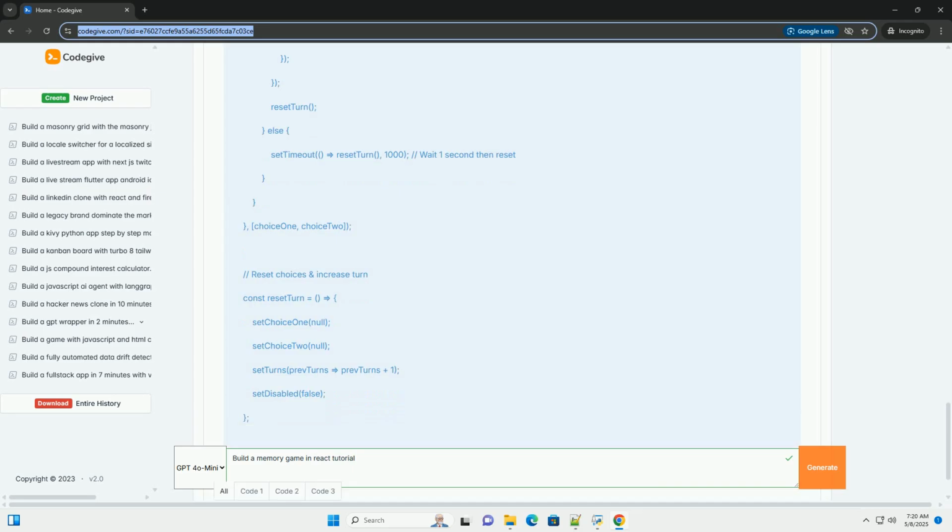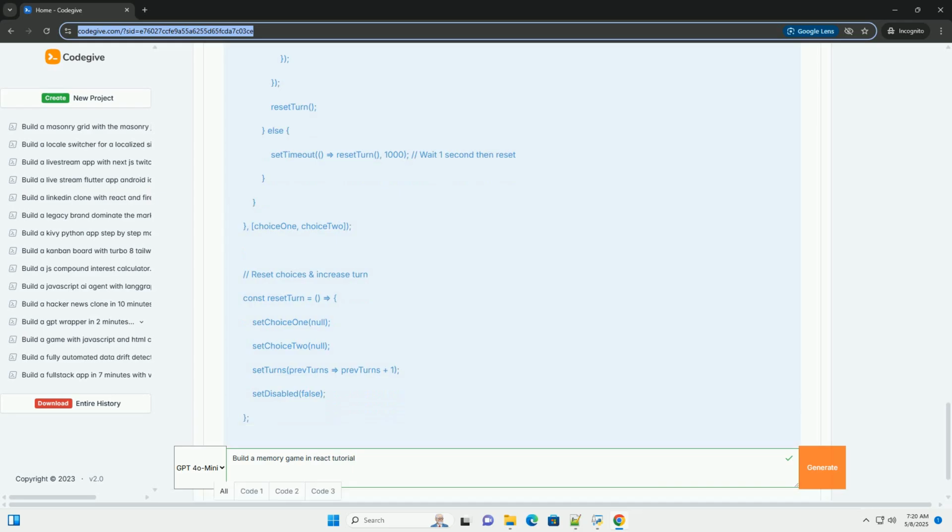It first checks if both choice 1 and choice 2 have been selected. If they are both selected, it disables further clicking by setting disabled to true. It compares the src properties of choice 1 and choice 2. If they match, the setCards function is called with a map to change the matched value to true. If they don't match, it sets a timeout to reset the choices after 1 second, providing a brief pause for the user to see the cards.